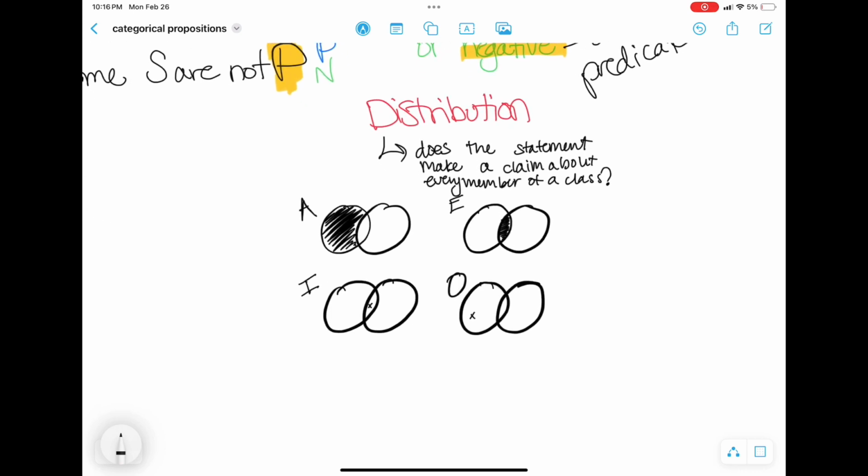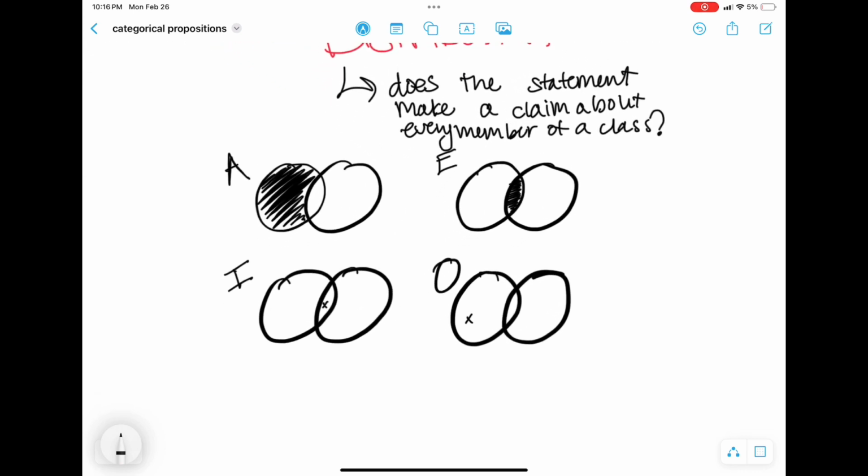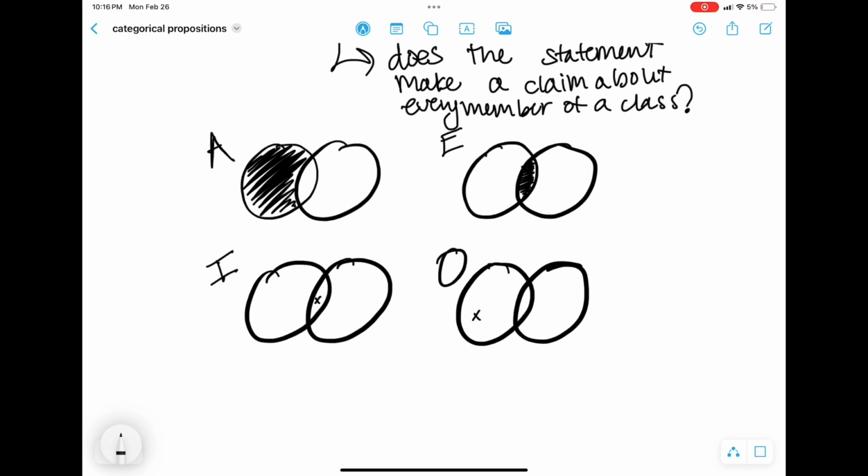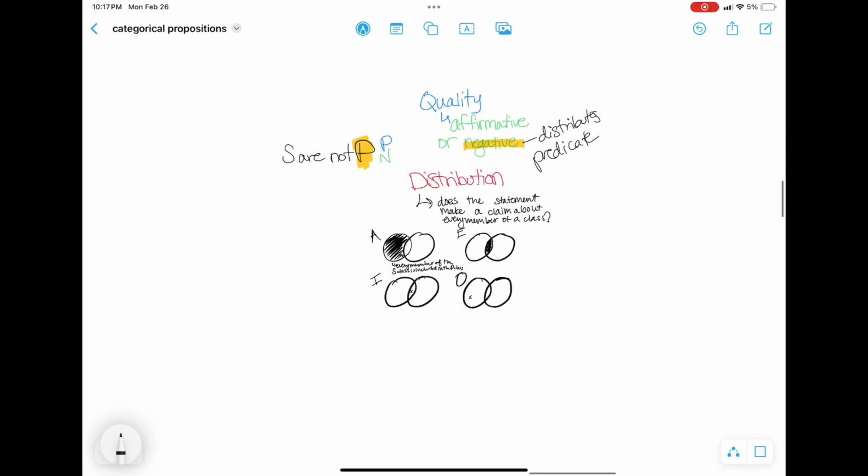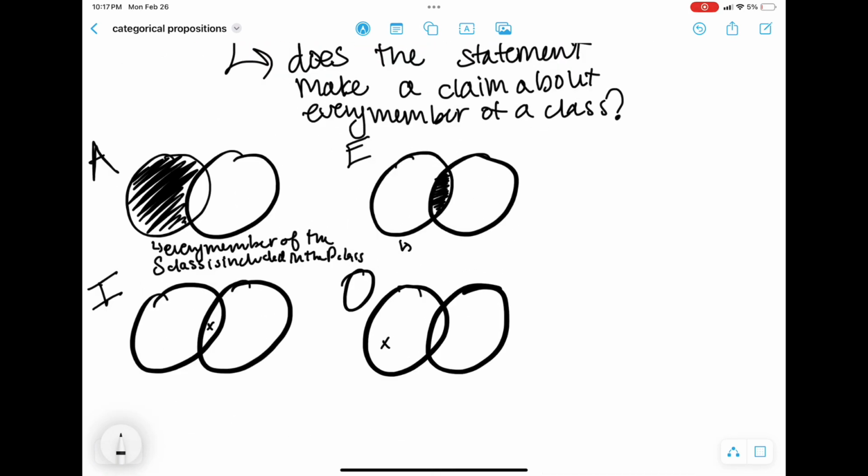So remember, an A claim distributes only the subject because universal claims distribute the subject. So why is this the case? Well, A claims make a claim about every member of the S class. It tells us that every member of the S class is included within the P class. It doesn't make any claims about every member of the P class. That's why only the S class is distributed.